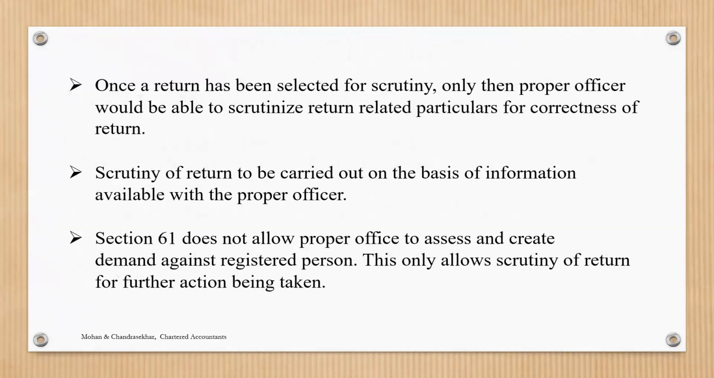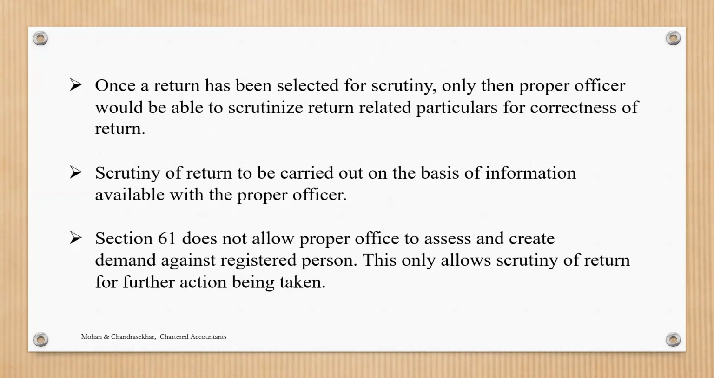Once a return has been selected for scrutiny, only then would the proper officer be able to scrutinize the return. So your return has to be selected. It has to be a system generated trigger, and then only a proper officer can scrutinize the return. Scrutiny of return is to be carried out on the basis of information available with the proper officer. So whatever information is available with the proper officer, only on that can he do the scrutiny.